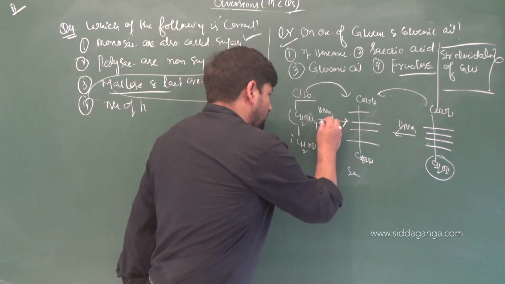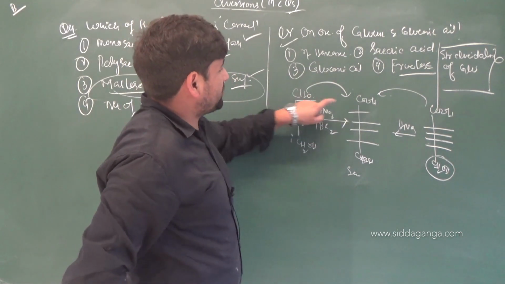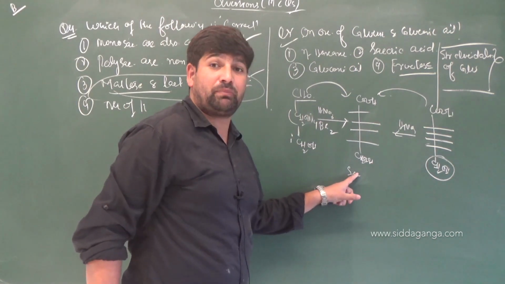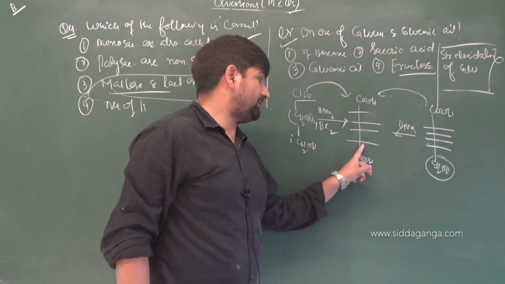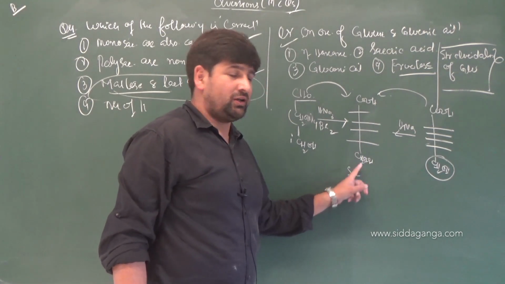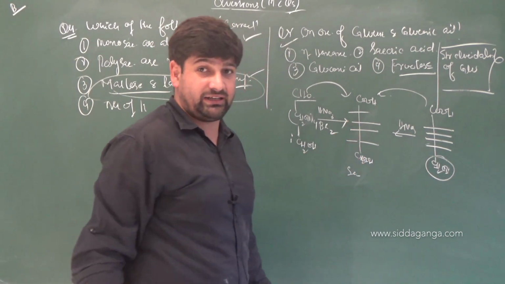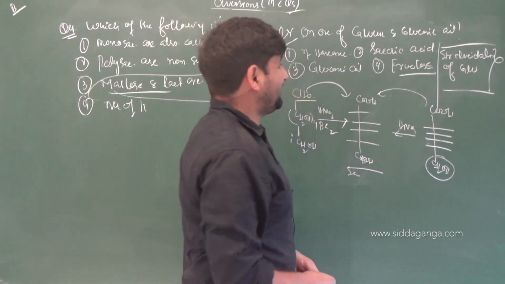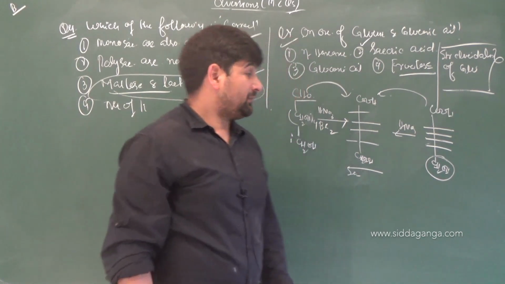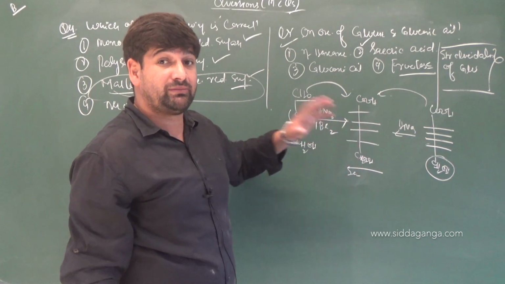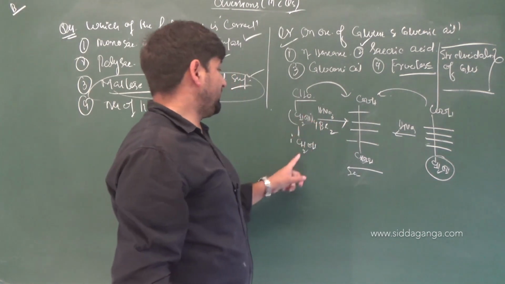However, if you do it with a weak oxidizing agent like Br2, you will be able to convert this CHO into carboxylic acid. There will be no reaction happening at the primary hydroxyl group at all, because this is our primary hydroxyl group, carbon attached to only one carbon. So correct option will be option 2, because glucose and gluconic acid both are giving saccharic acid, because there will be double oxidation. You are getting a dicarboxylic acid by strong oxidizing agents, because primary OH group and the main aldehyde group both in case of glucose will be oxidized.